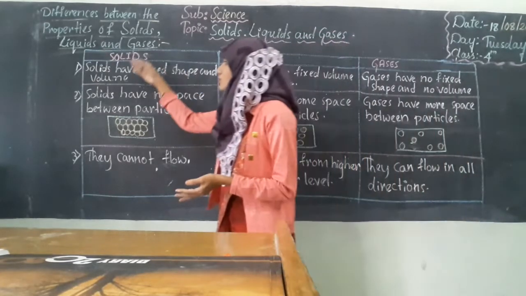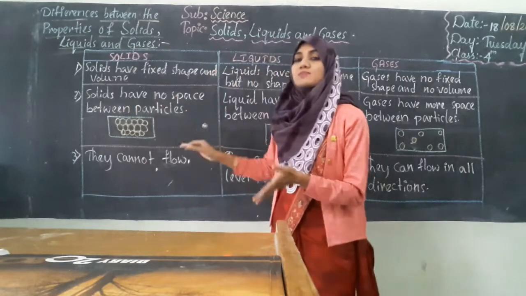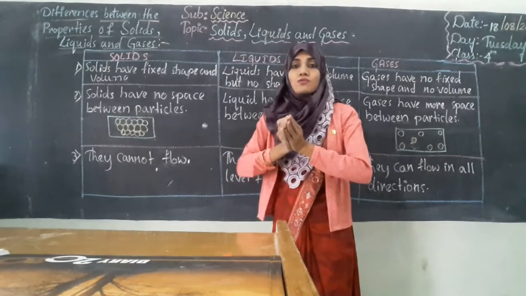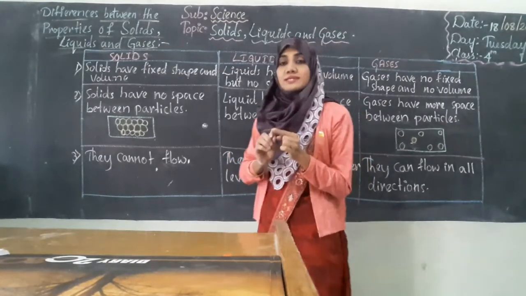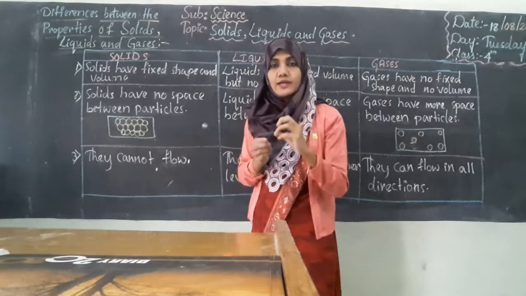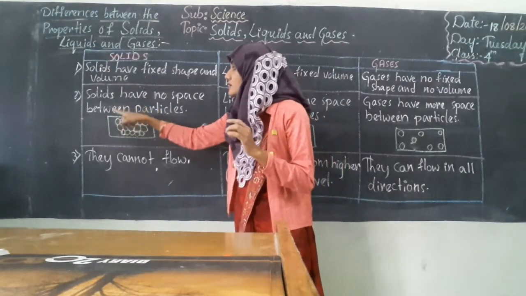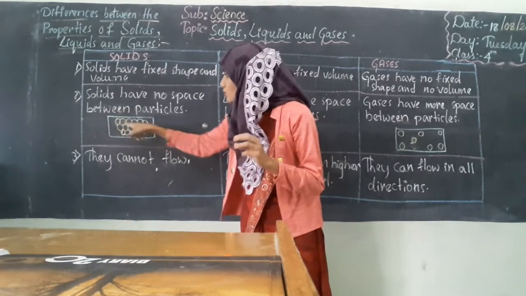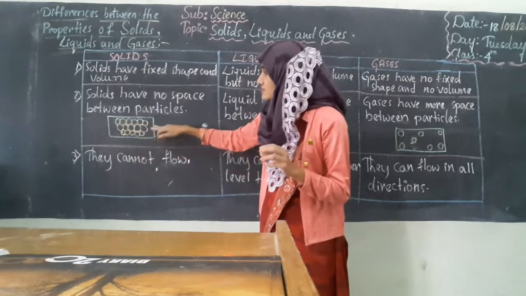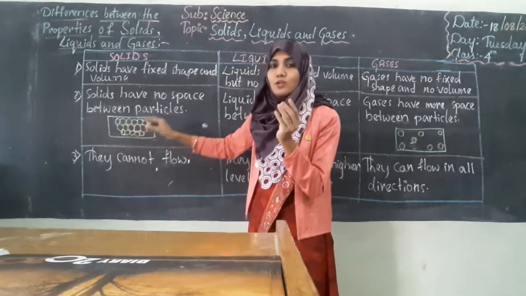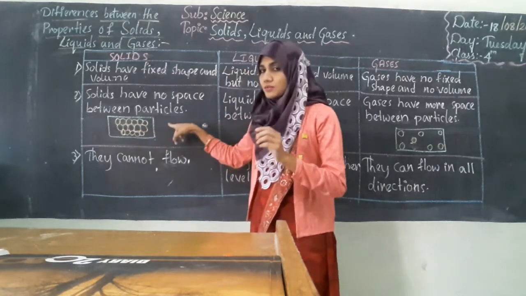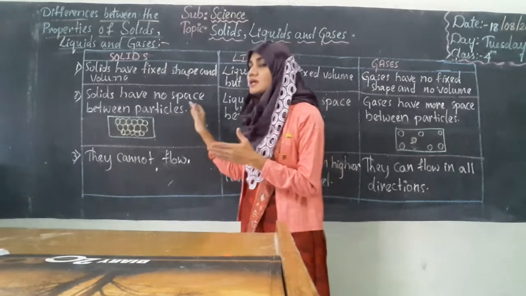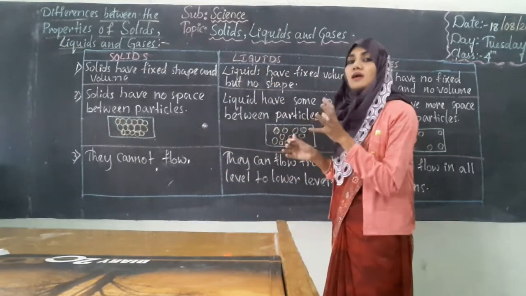Next difference. Solids have no space between the particles. Whatever the object is made up of, if the object is solid, if the object is hard, then the particles in that object will be closely arranged in such a way that there will be no space between these particles. You can see the arrangement of molecules in a solid will be like this. So solids have no space between the particles, and hence they are hard.